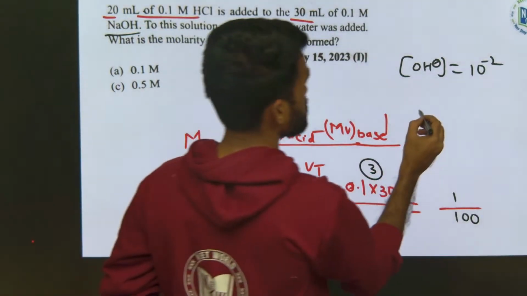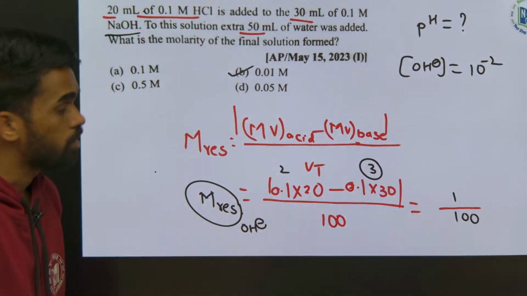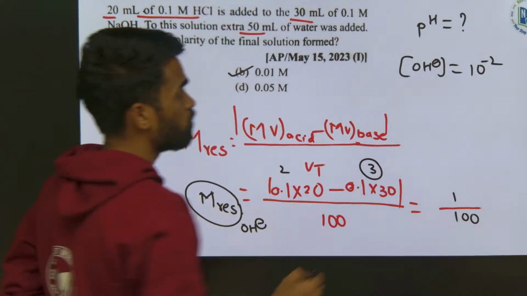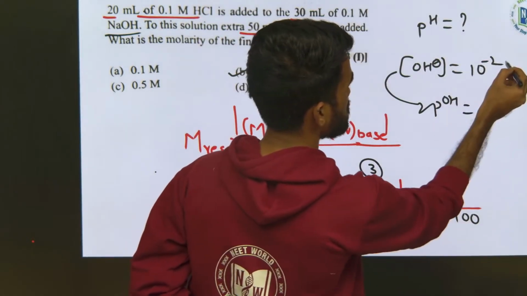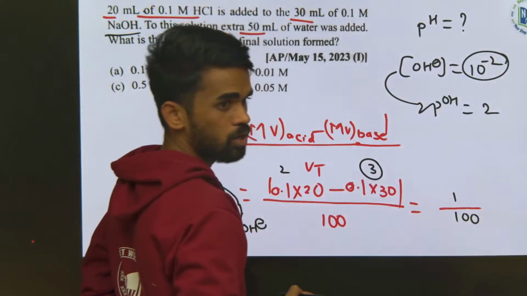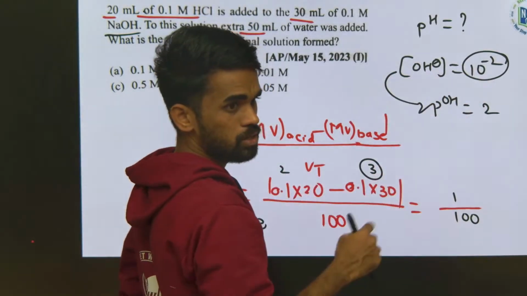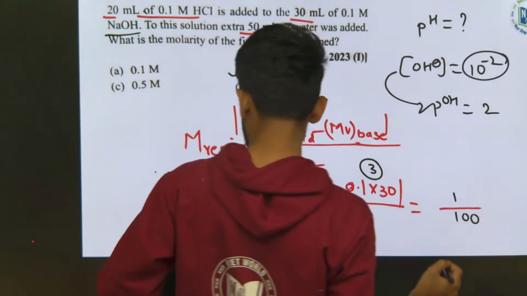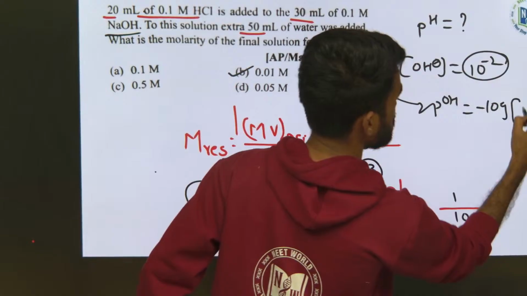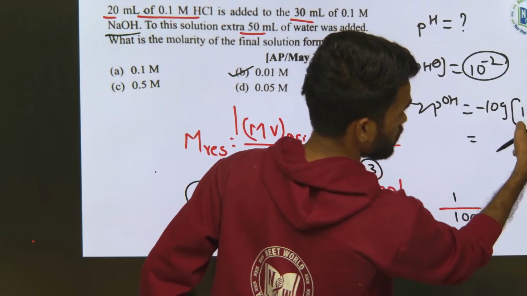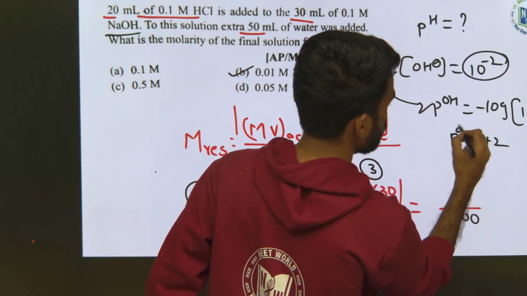Okay. Now what I am asking is, what is the pH for this solution? pOH is given now. Find pOH from here first. If OH is 10 power minus 2, pOH will be 2. How? Minus log concentration of OH minus, that is 10 power minus 2. So log 10 means it is 1, minus 2 I can write as minus 2 into minus, so plus 2. This is pOH. Is this clear or not?